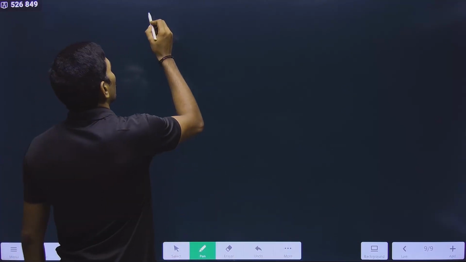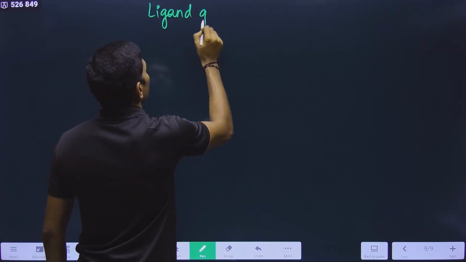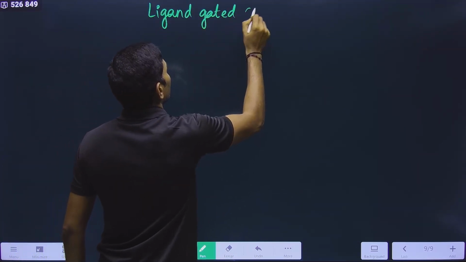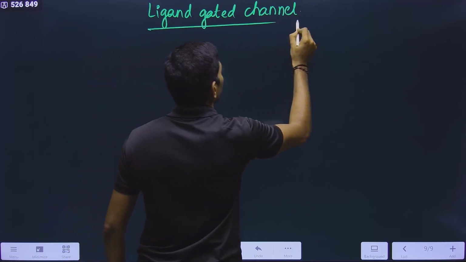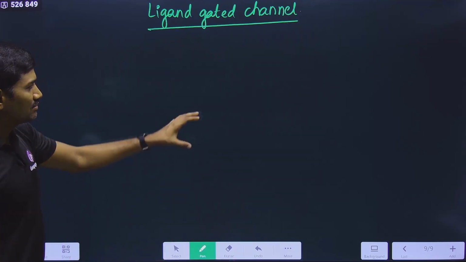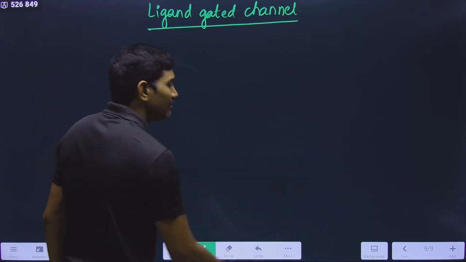So observe carefully. Now we are talking about the ligand gated channel. And here how exactly it is working. Here I am taking some examples for your understanding. Using that example, I will try to explain.